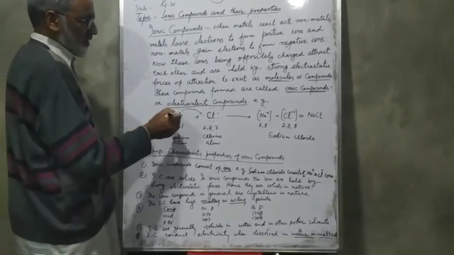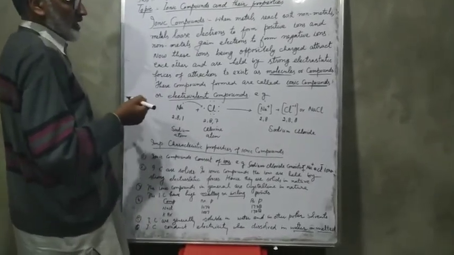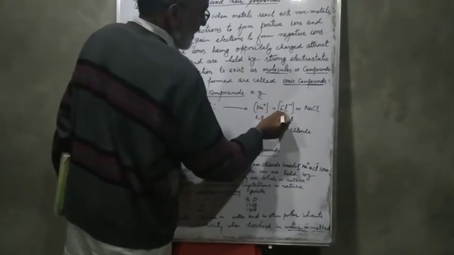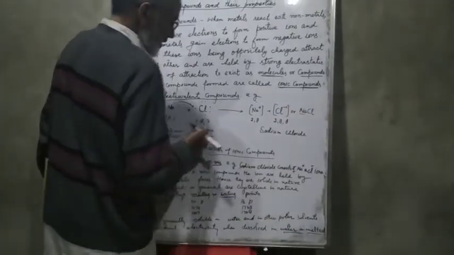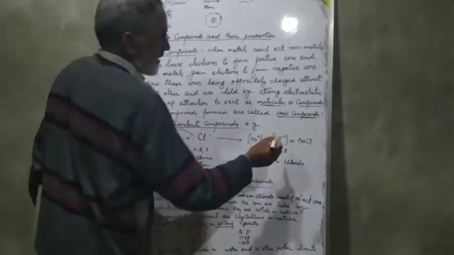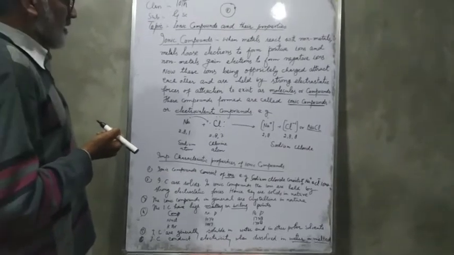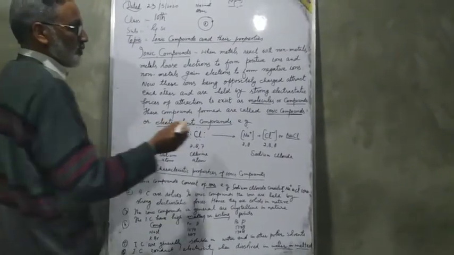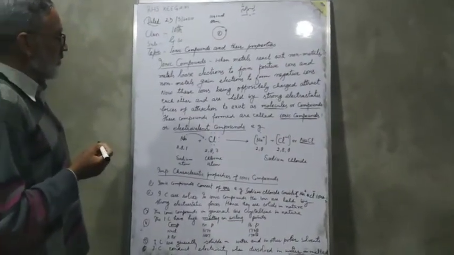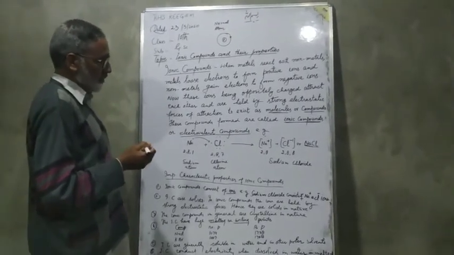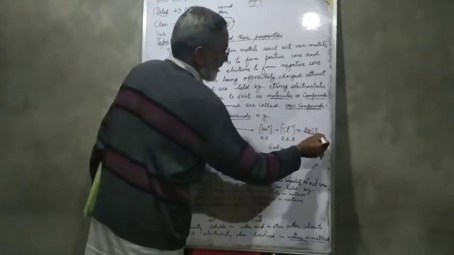When these two oppositely charged ions react with each other, they form Na+ and Cl-, or NaCl, sodium chloride. Sodium chloride is an ionic compound because it has been formed by the combination of 2 oppositely charged ions with a force which is called electrostatic force, which exists between the ions of this compound.